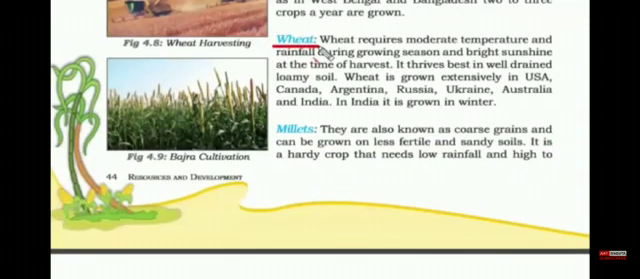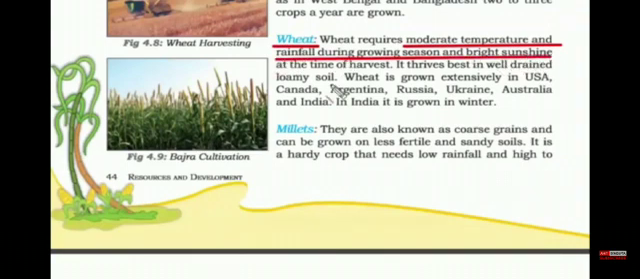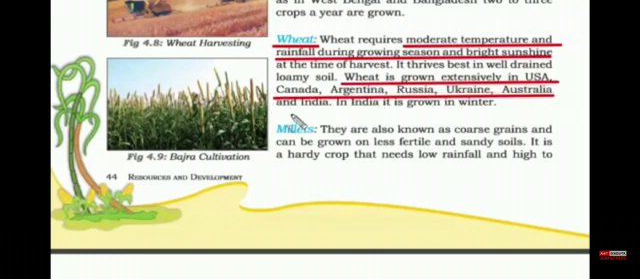Next one is wheat. Wheat requires moderate temperature and rainfall during the growing season and bright sunshine at the time of harvest. Again, if you notice, all of these conditions are present in India. Some of the wheat producing nations are USA, Canada, Argentina, Russia, Ukraine, Australia and India. And remember, in India, we grow wheat at the time of winter.